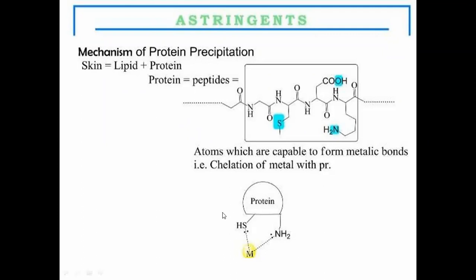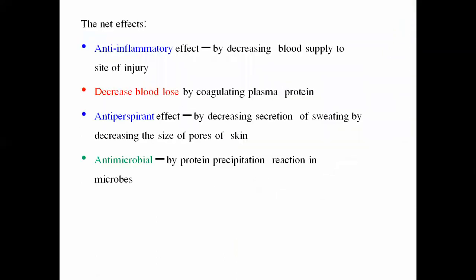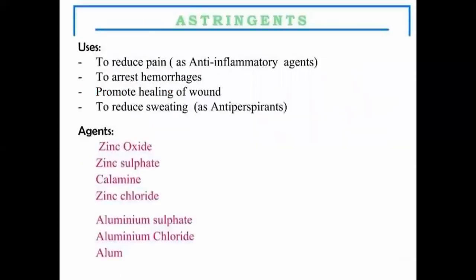See here, these astringent molecules will form a complex with the protein molecules. They are acting as an anti-inflammatory, antiperspirant, and antimicrobial agent. Now, some of the uses of these astringent molecules are, they are going to reduce the pain by anti-inflammatory action. They arrest hemorrhage.